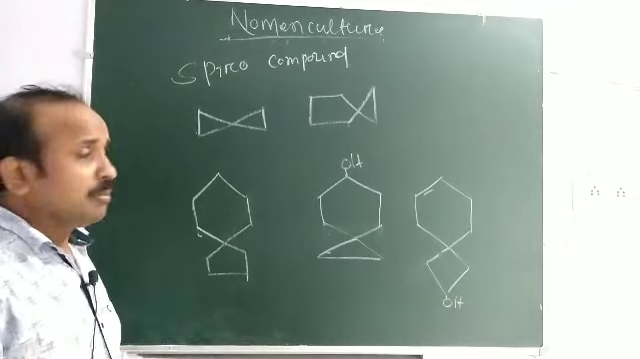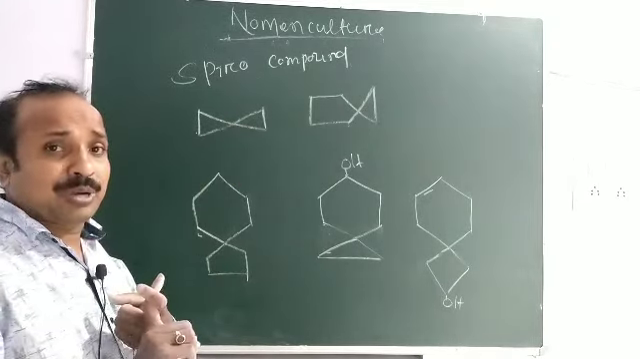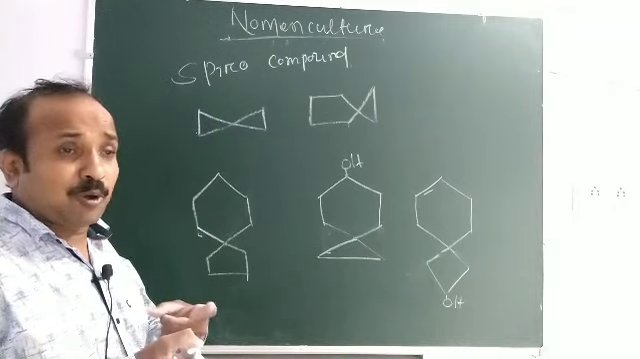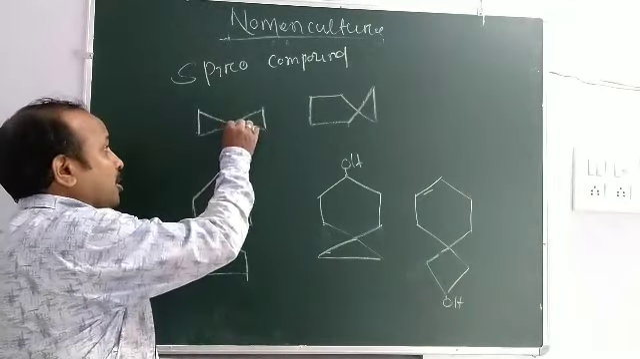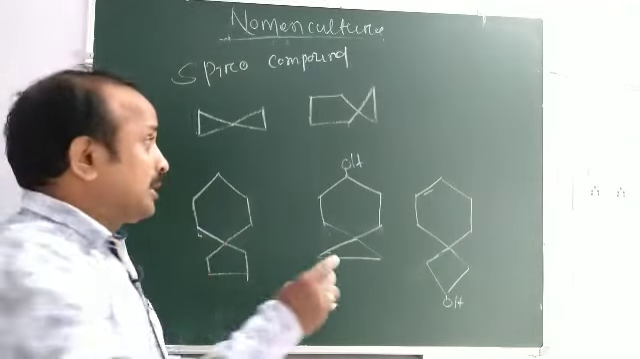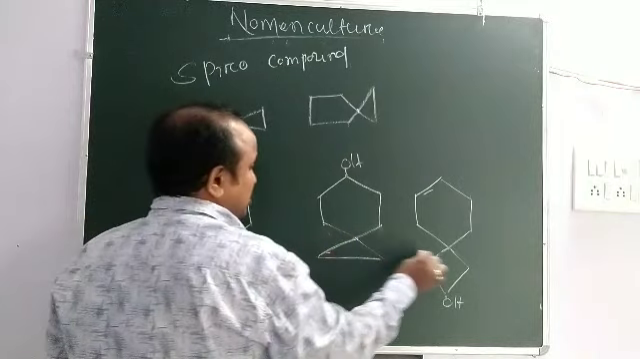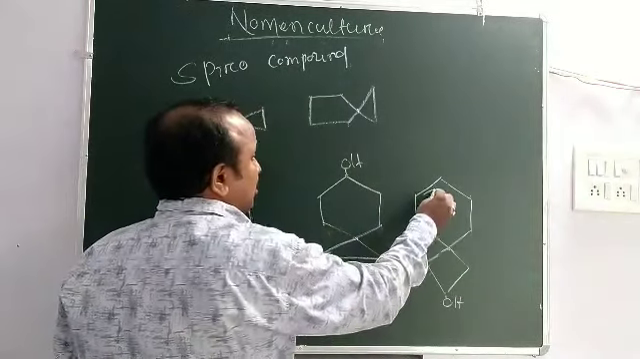Okay, these are some spiro compounds. Spiro compound means a two-cyclic compound like bicyclo, but with one common point which separates the two cyclic rings. In bicyclo there are two common points. Here is one common point. Here is one common point.